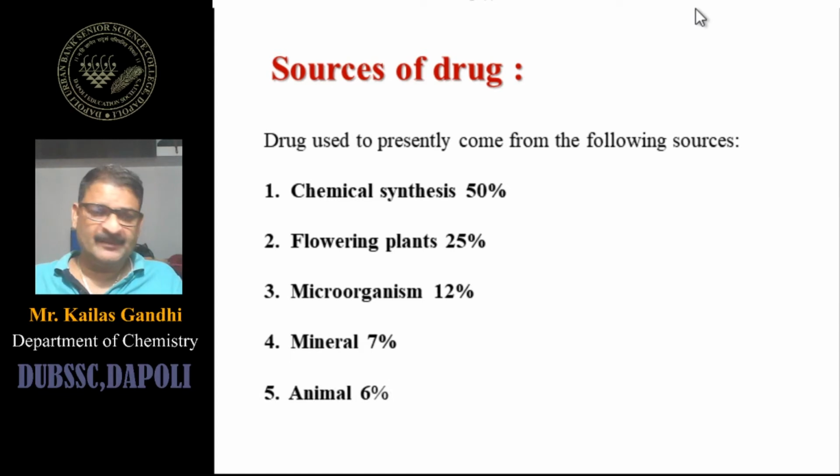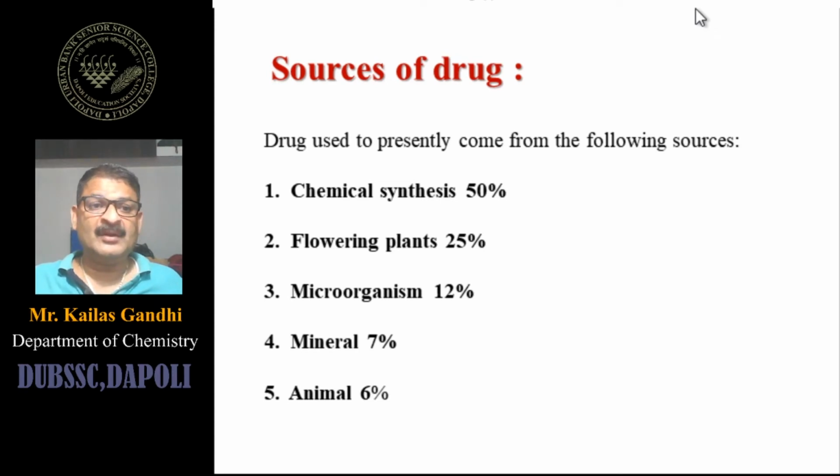And next one is animals. Animal means animal body parts are utilized. Especially, people are suffering nowadays from vitamin D3 deficiency, and for that cod liver oil is there. Cod liver oil is a great source of vitamin D3. It is of animal origin.